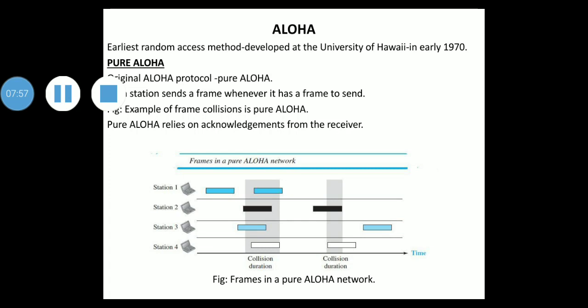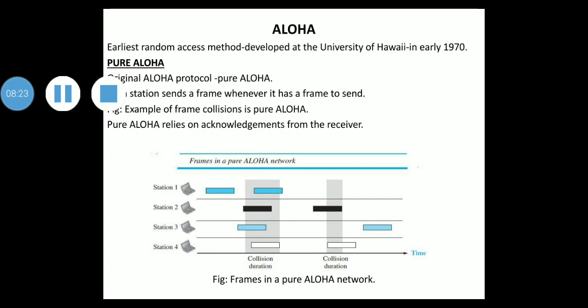Even if one bit of a frame coexists on the channel with one bit from another, there is a collision and both will be destroyed. Then there is a need to resend the frames that have been destroyed during transmission. So here you can see this frame is colliding with this one, collided with this one, this collision with this collision.